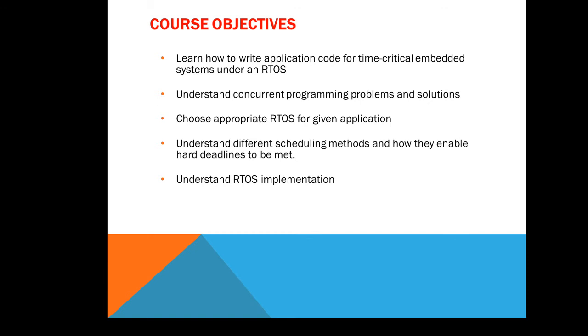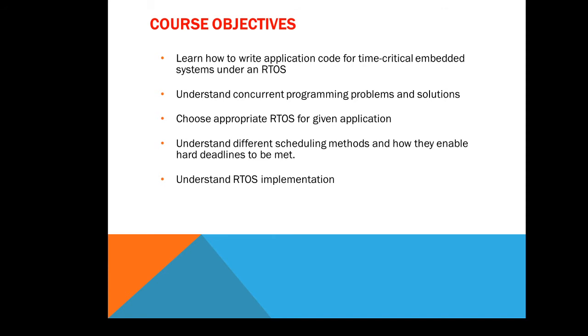Another objective is to understand concurrent programming problems and their solutions, and to choose the appropriate real-time operating system for a given application, because we know that whenever you have to develop an application in the computer world, it may vary depending on whether it is small scale, medium scale, or large scale.